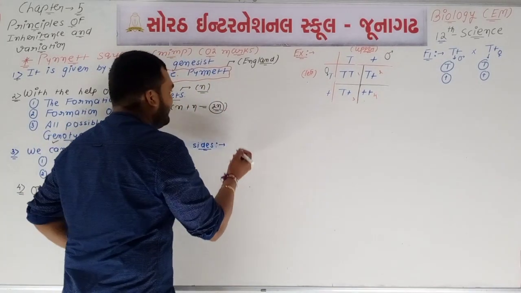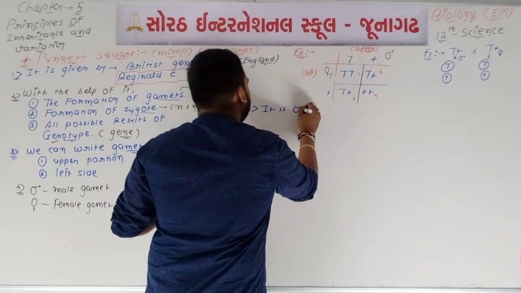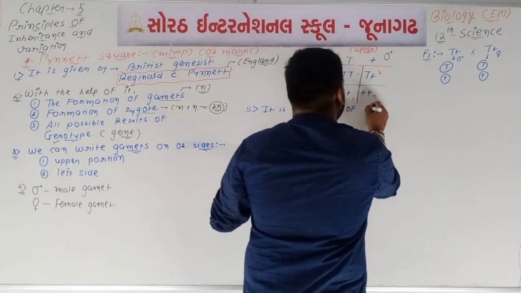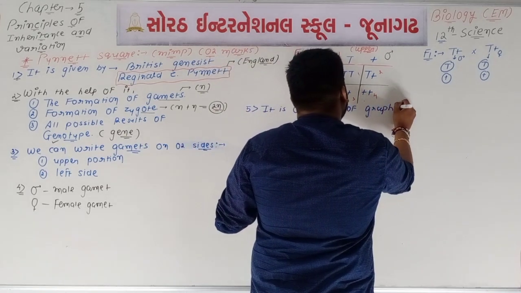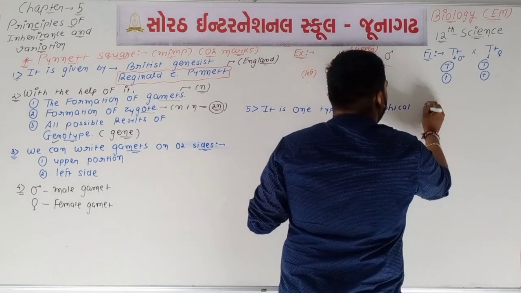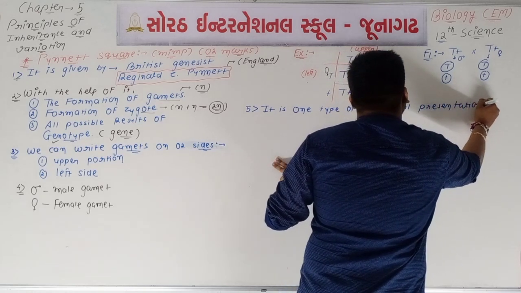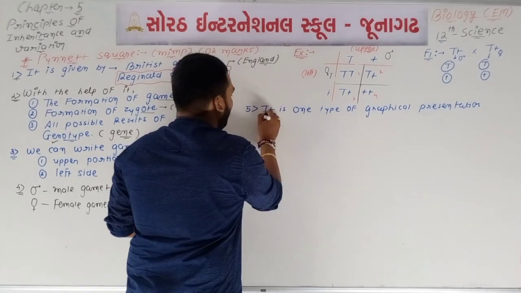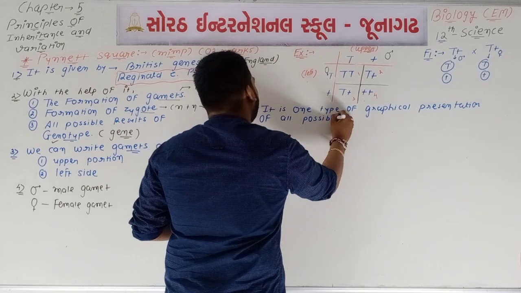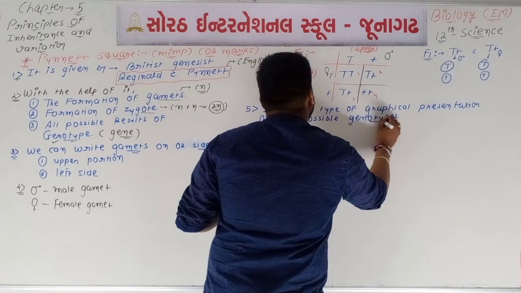So point number 5, it is one type of graphical presentation of all possible genotypes.